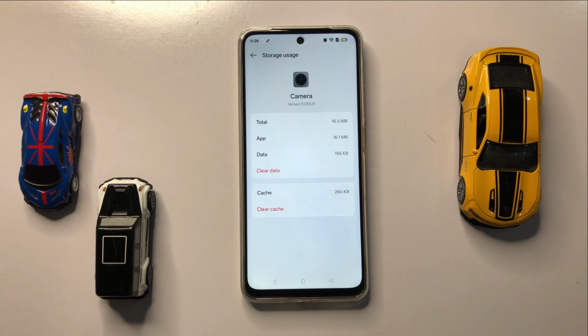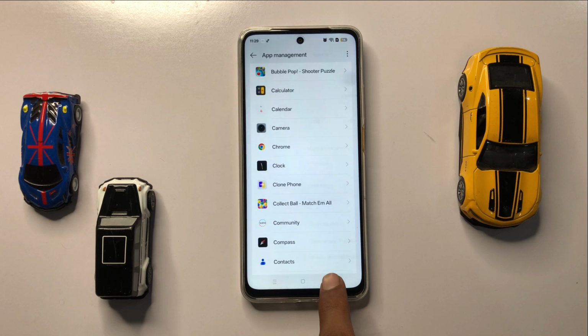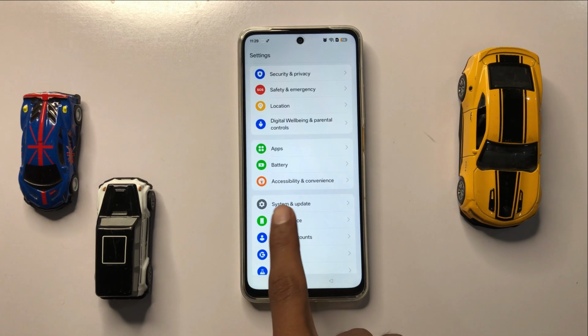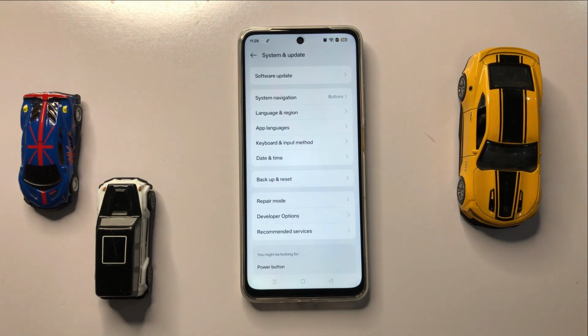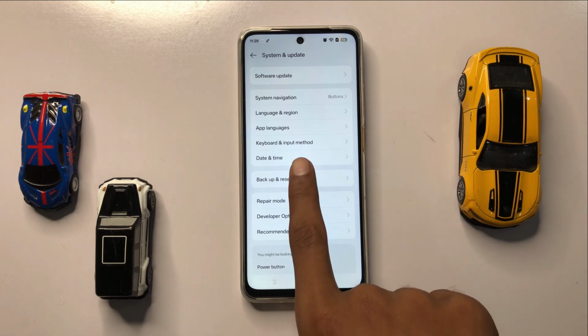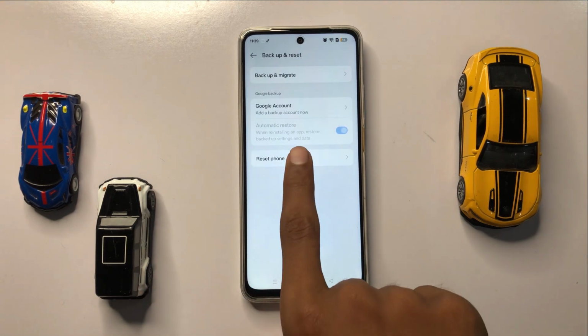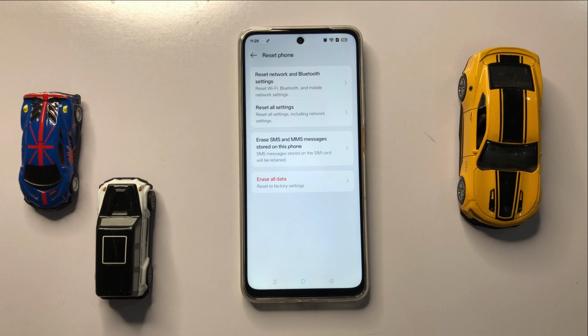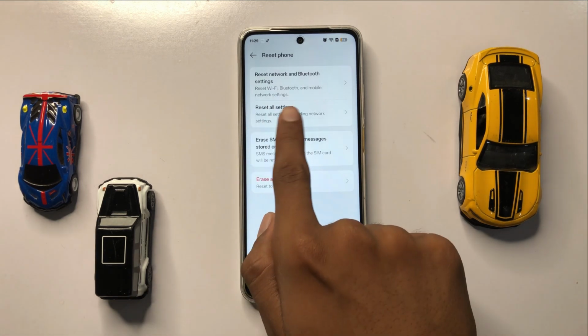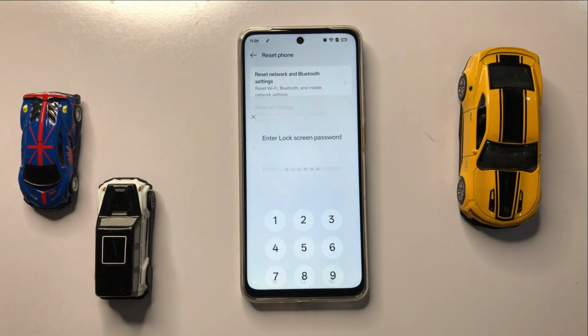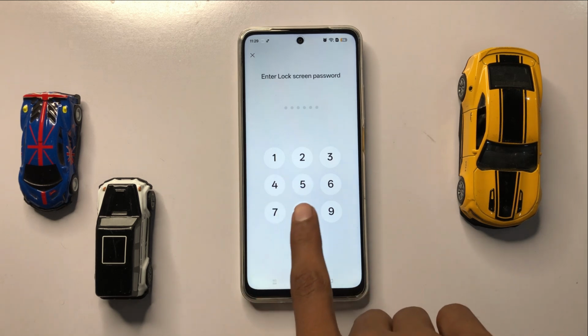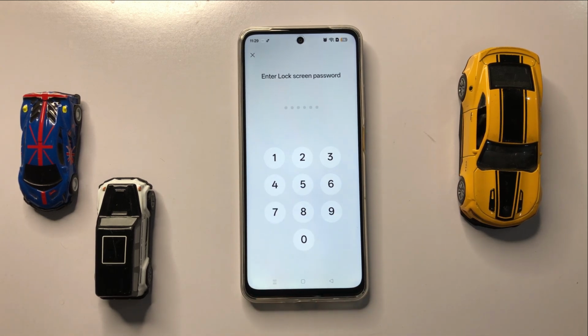After clear the cache memory, then go back to the main page of your settings and click on system and update. Now click on backup and reset and click on reset phone. Now here you can see the option reset all settings. Now click on it and here enter your password to reset your all settings.